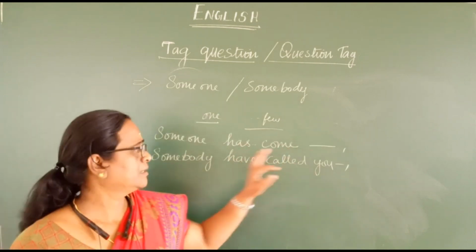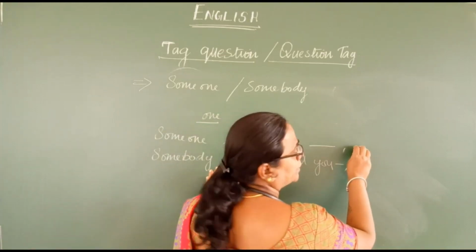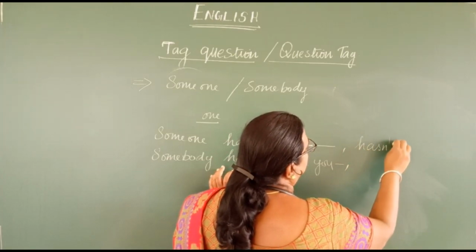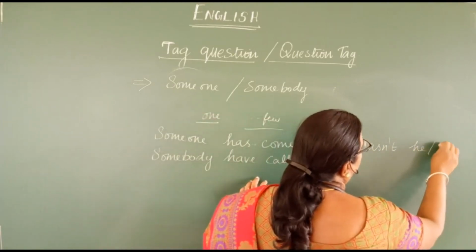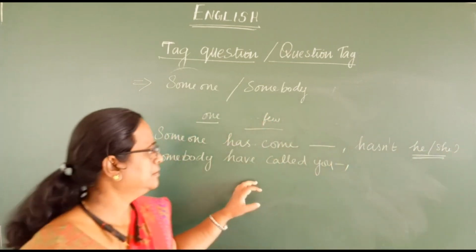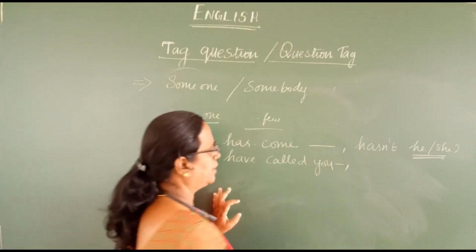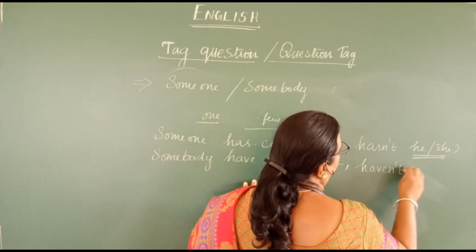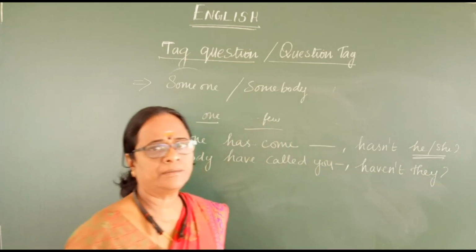Someone has come, somebody have called you. Here you have to write hasn't he or she. Why? Because it is singular. It denotes more than one person in the other case, so what you have to write is haven't they. That is for plural.